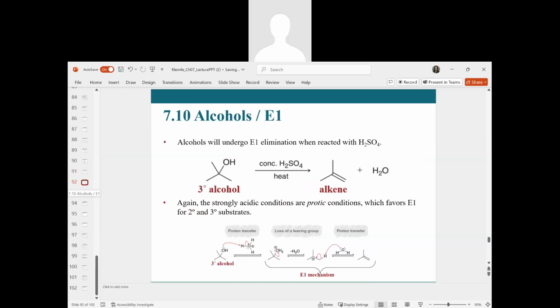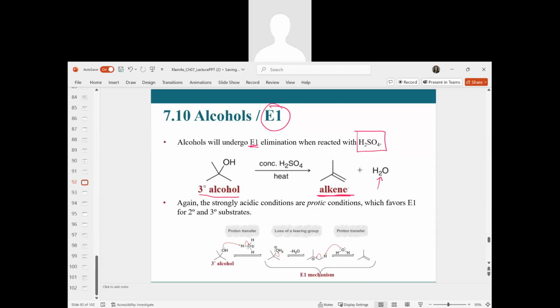Then we look at alcohols and elimination reactions. Alcohols will undergo elimination if we use a strong acid, such as sulfuric acid. Concentrated sulfuric acid and heat are the driving force of this reaction to take a tertiary alcohol and cause an elimination to occur, and we generate this alkene and, of course, water as a byproduct.